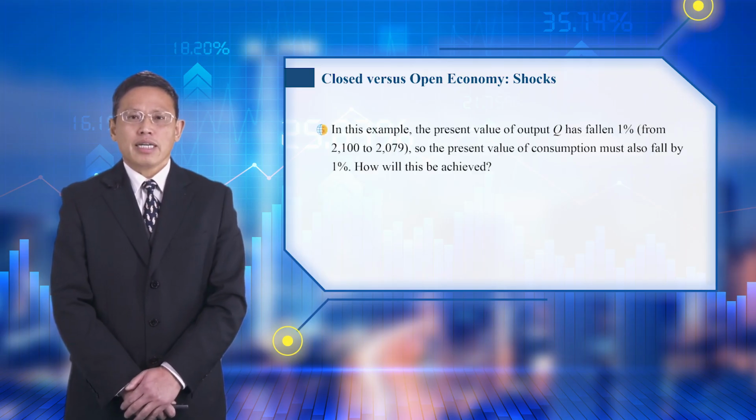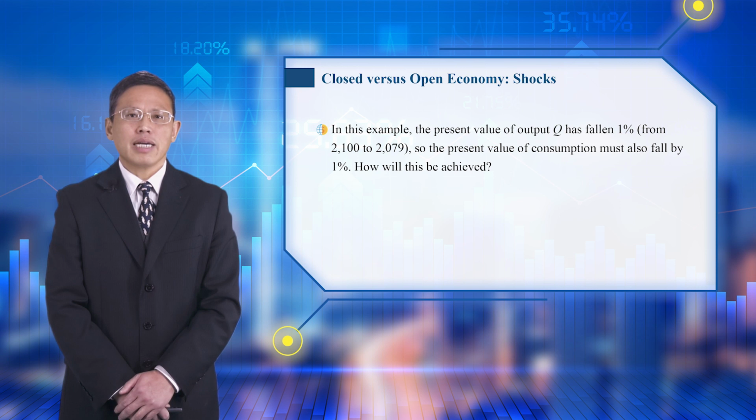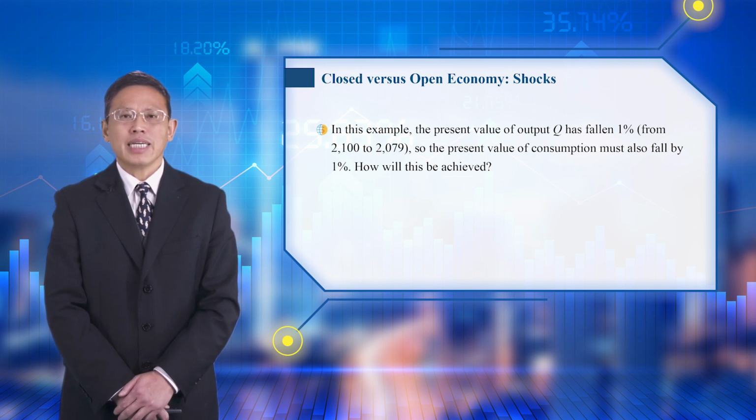In the open economy, however, a smooth consumption path is still attainable because the country can borrow from abroad in year 0 and then repay over time. The country can't afford its original smooth consumption path of 100 every period because the present value of output is now less. So what smooth consumption path can it afford?